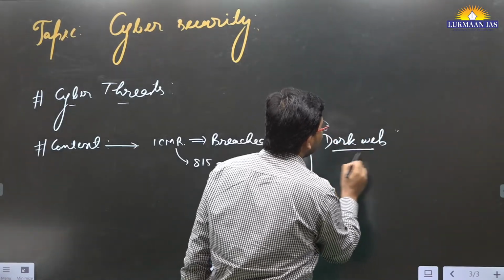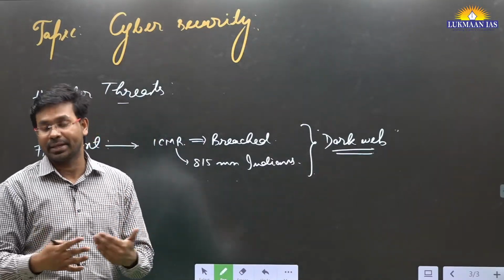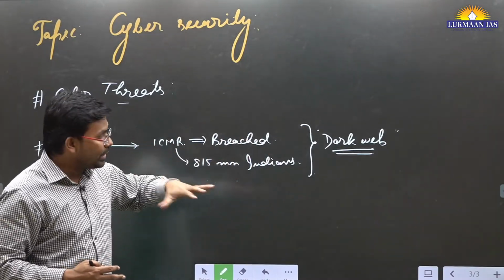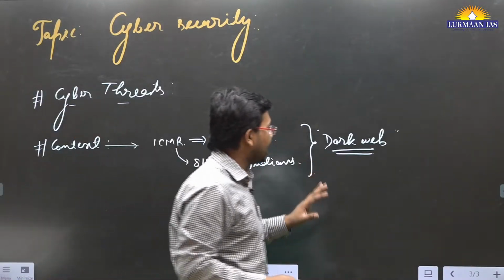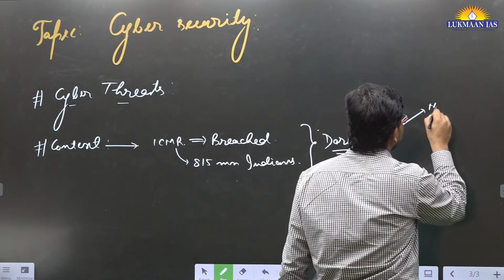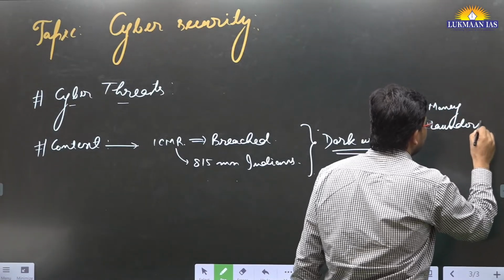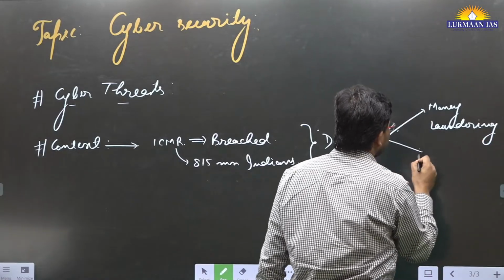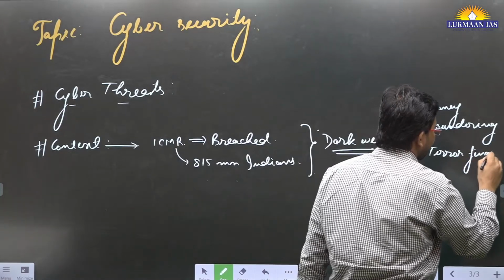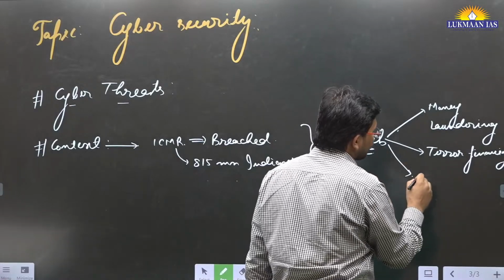What is the dark web? It is a kind of internet that is not normally accessible to normal people like us. Even law enforcement agencies cannot access it. So in the dark web, all kinds of illicit activities keep happening, for example money laundering related activities, terror financing, and data breaches, data leaks.